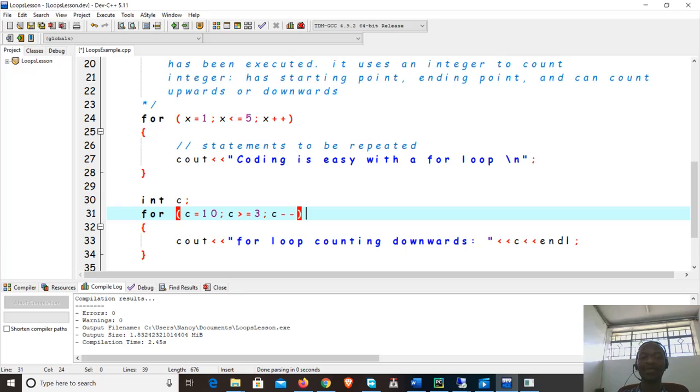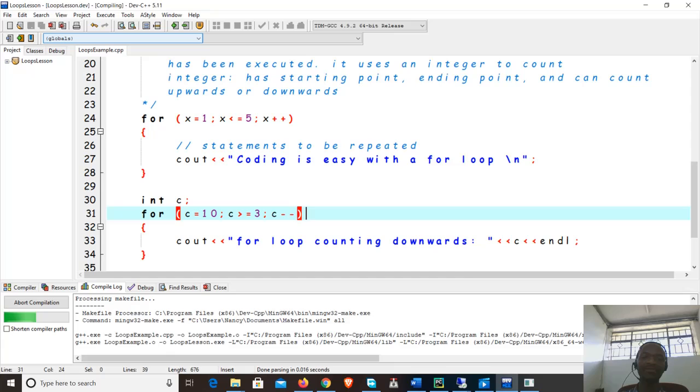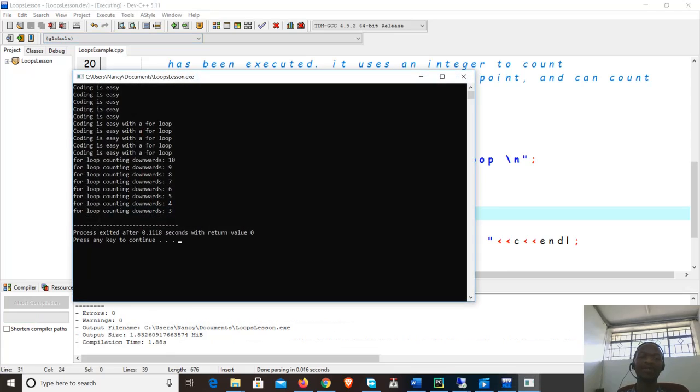So what do you expect to see when you run this? You expect this to be written on the screen, I think 8 times from 10 to 3, and also displaying the value of C from 10 counting backwards. So let's see what we get if we run this program here. Okay, so we're able to see this. For loop counting downwards.